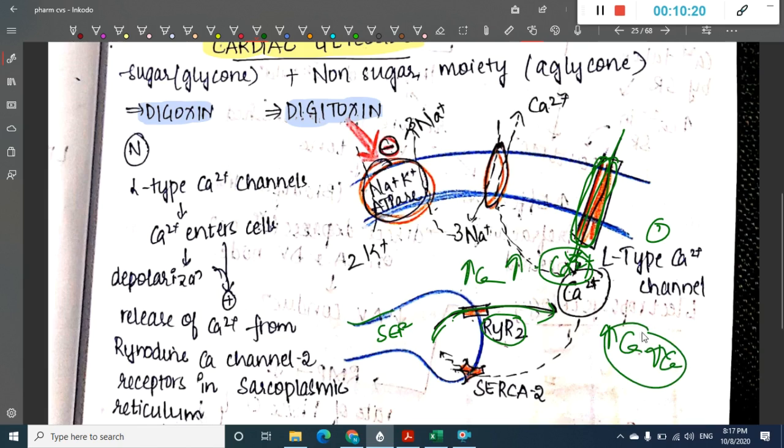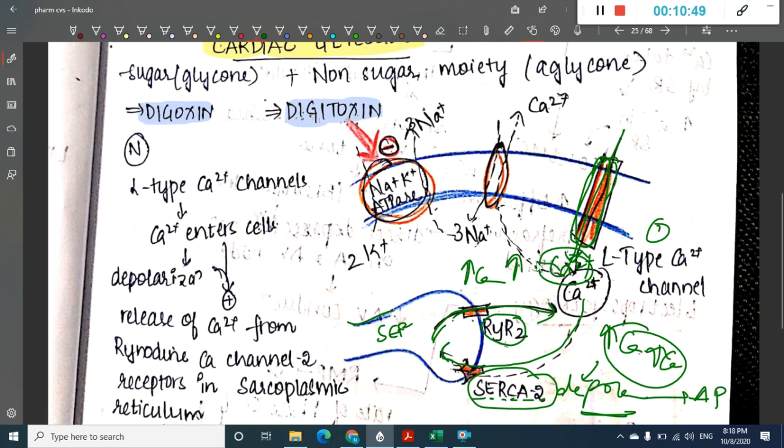This increased calcium concentration in the cell will result in depolarization. After depolarization and action potential generation, the calcium has to go back to its original place. So it goes back to the sarcoplasmic endoplasmic reticulum by the SERCA2 channels, that is, the sarcoplasmic endoplasmic reticulum calcium channel 2 type of channels.